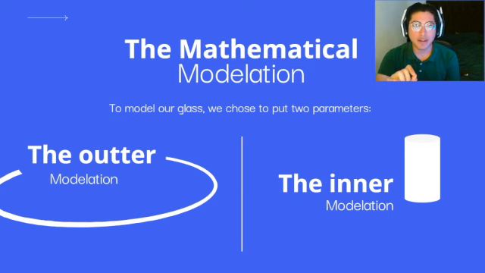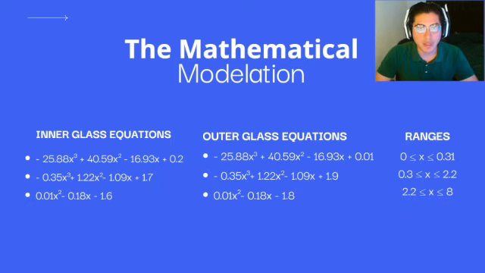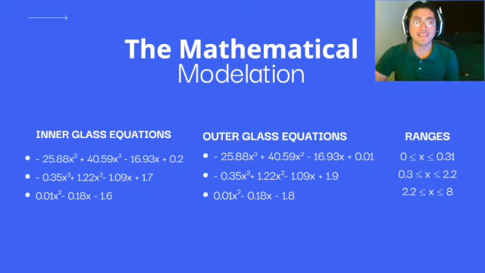By modulating both the inner and the outer surface separately, the structural integrity and physical properties of the glass can be analyzed accurately. Now, in this slide, we're showing the equations that we use to modulate the glass, separated by each parameter after adjusting them. For the first parameter, the inner glass equations and the outer glass equations have a slight change in the last part of the equation. Like I said before, this shows us the thickness of the glass. And for every first, every second, and every third equation in each parameter, we have the ranges. For the first equations of each inner and outer parameter, we have 0 ≤ x ≤ 0.31. This shows us the base of the glass.